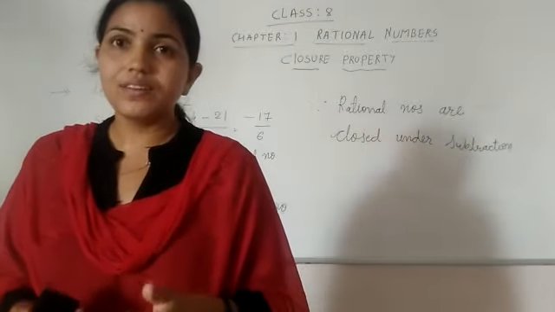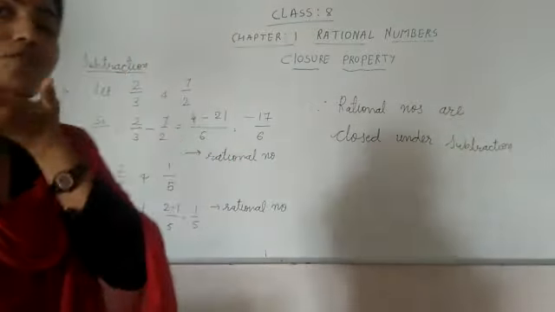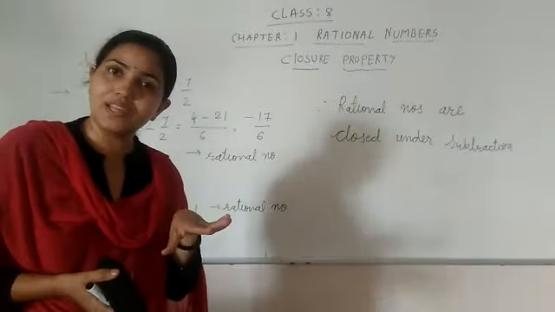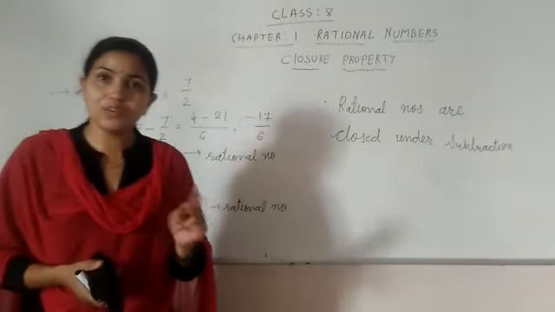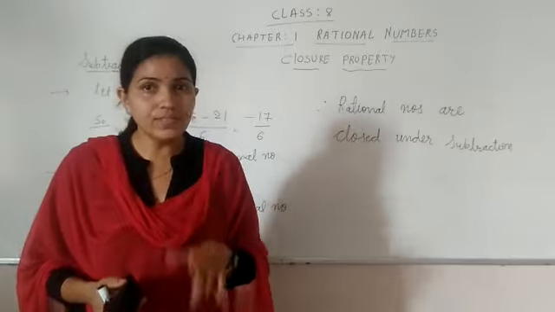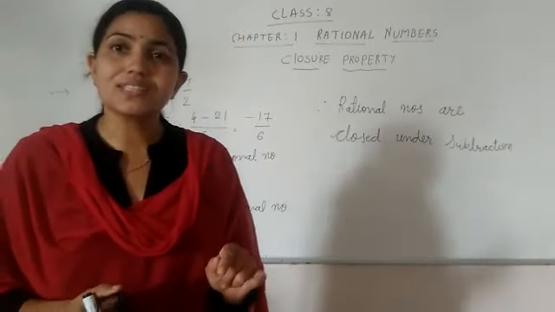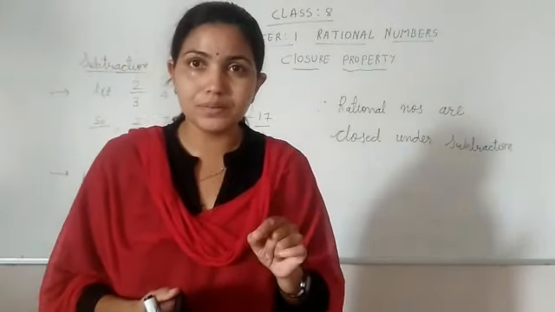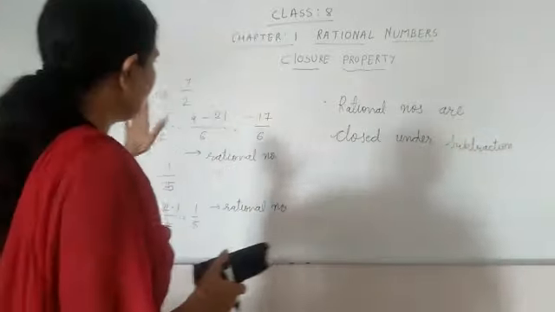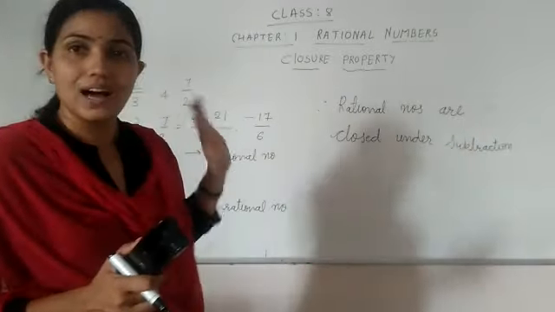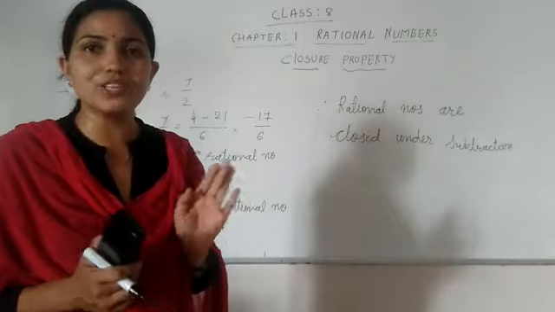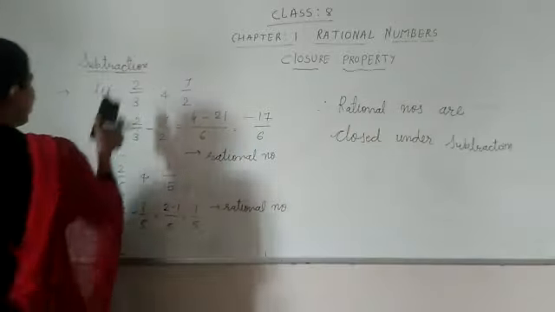Now we have to check for multiplication, and what we will do, same thing, we will take two numbers, we will multiply, and if the answer is a rational number, then the rational numbers are closed under multiplication. So let me check for the multiplication.